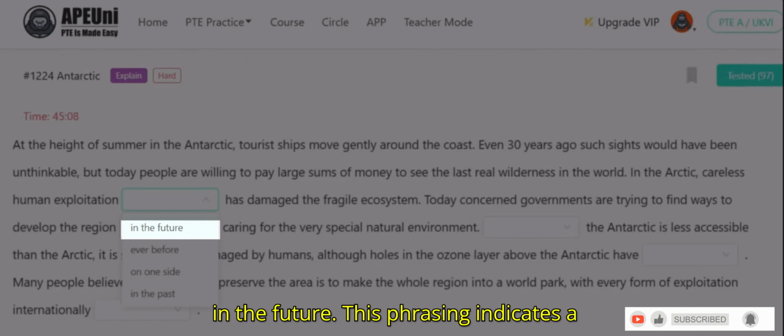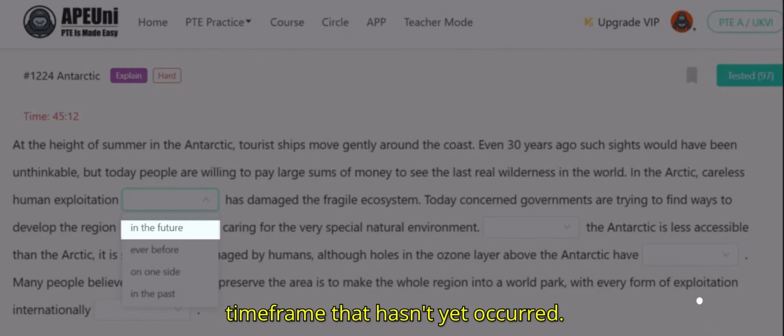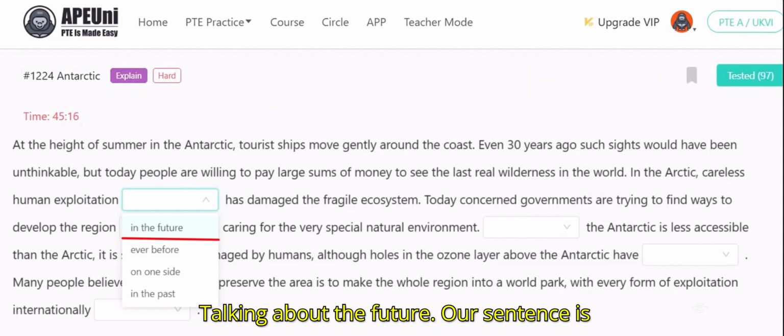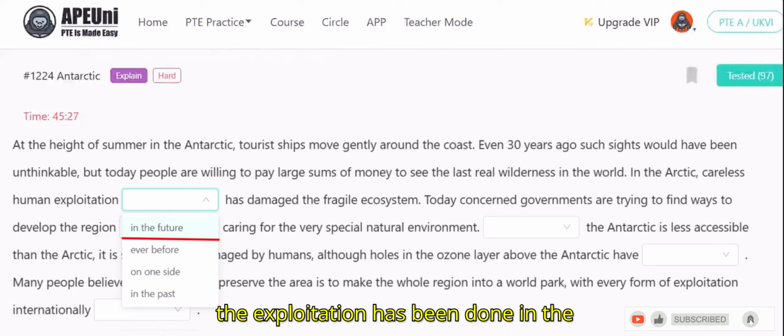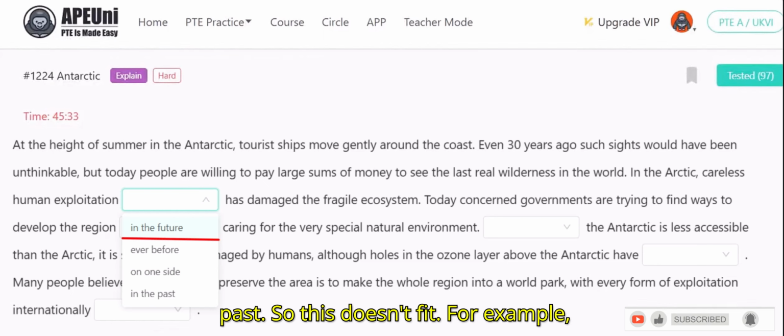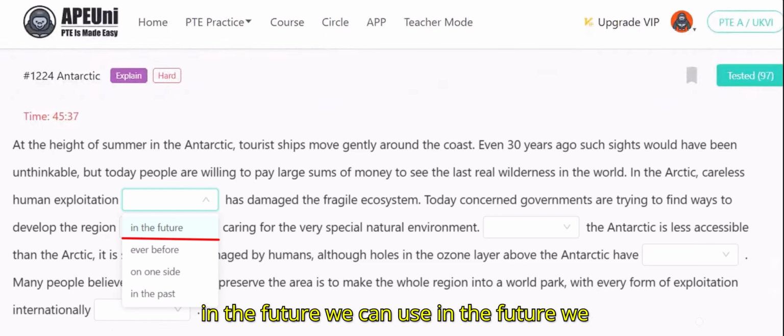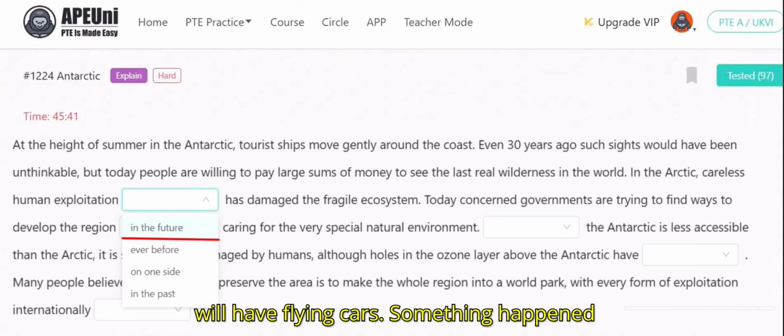So let's talk about in the future. This phrase indicates a time frame that hasn't yet occurred. Our sentence is discussing the past, when the exploitation has been done. So this doesn't fit. For example, in the future we will have flying cars. Something happens in the future.